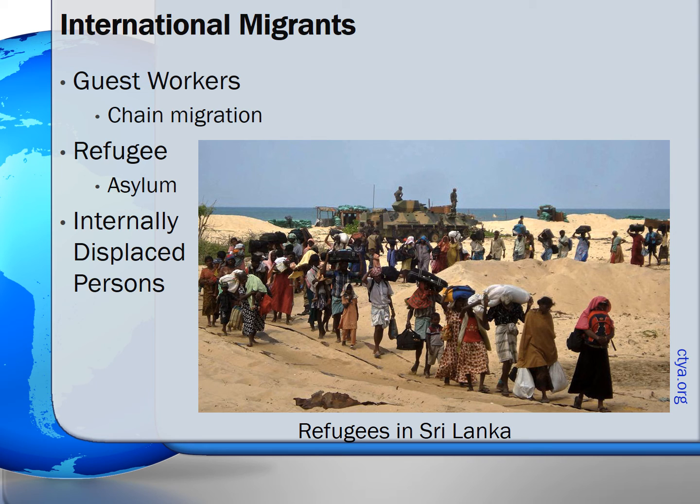Two, when the Soviet Union invaded Afghanistan in 1979, nearly 3 million Afghans fled to Iran as refugees, people who flee to another country out of concern for personal safety or to avoid persecution. Iran then became an asylum for Afghans, which was protection from persecution granted by one country to a refugee from another country. And three, the war in Iraq resulted in more than 1 million internally displaced persons. These are people forcibly driven from their homes into a different part of their country.